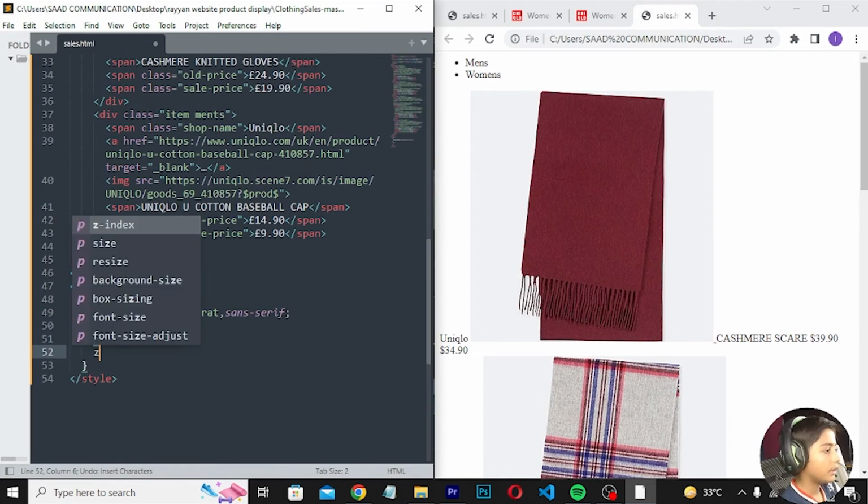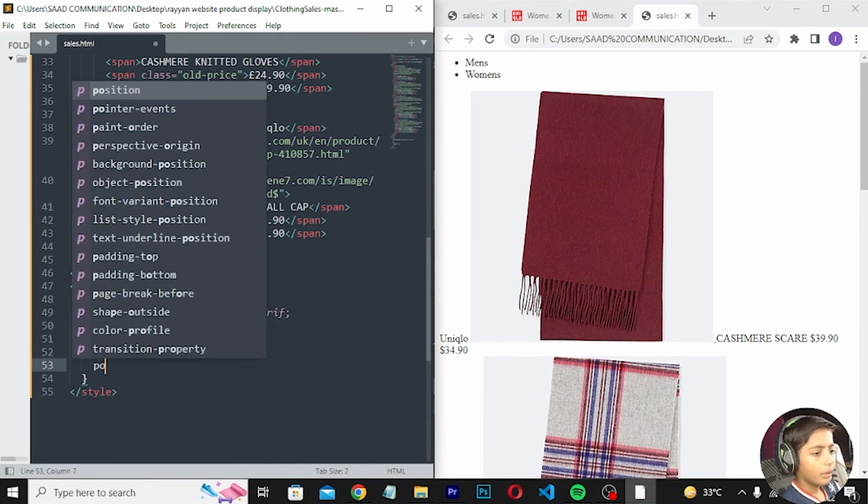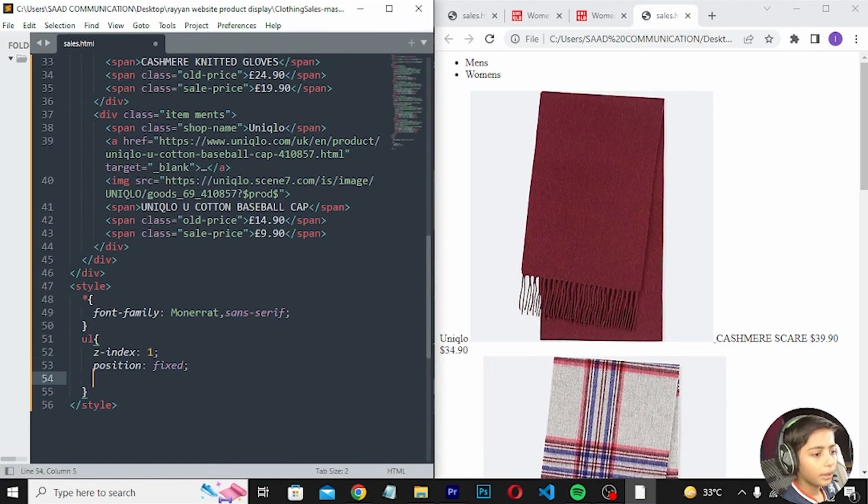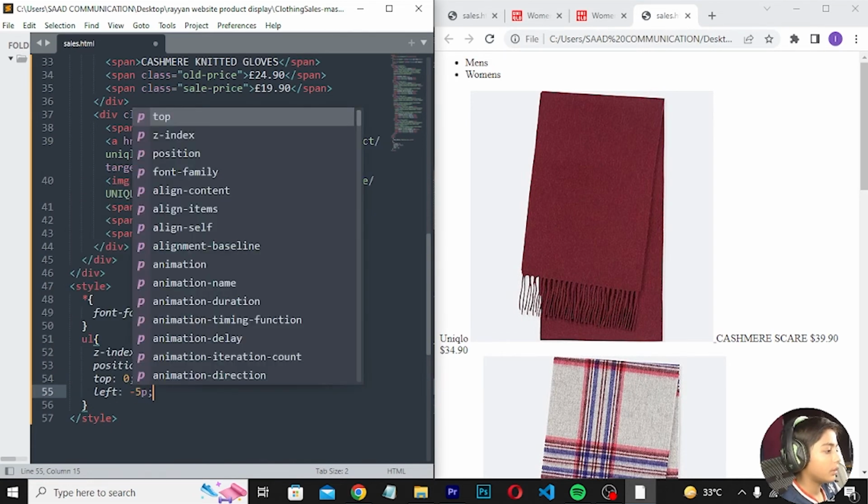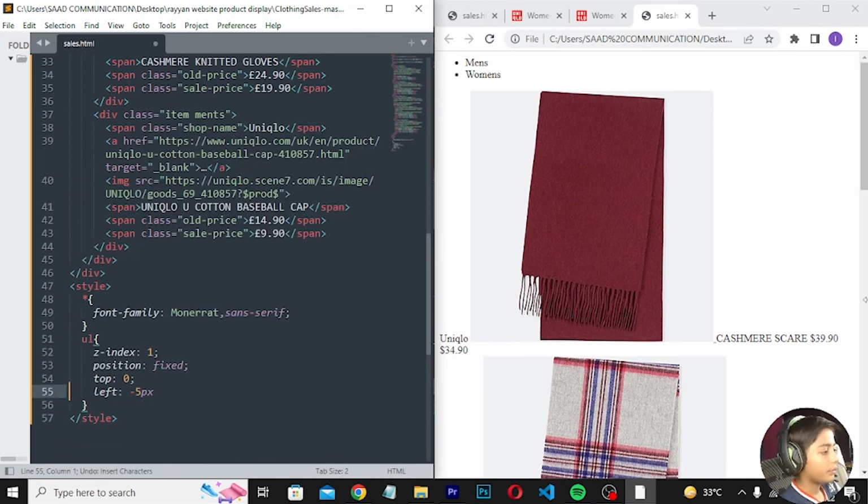Z-index should be 1, position should be fixed, enter press, top should be 0, left should be -5 pixels, -5 pixels, enter press, and now you can write width 100%, enter.